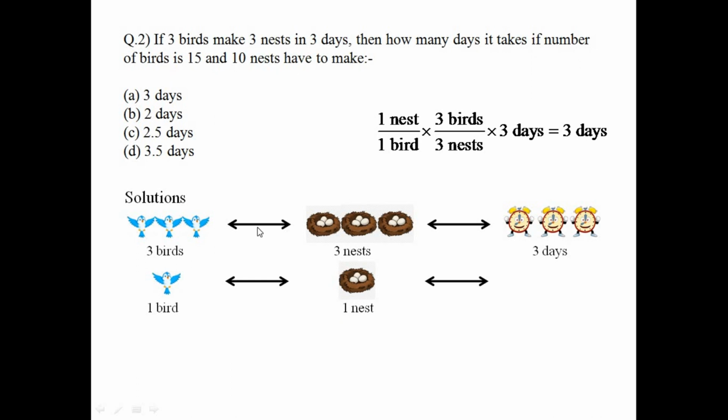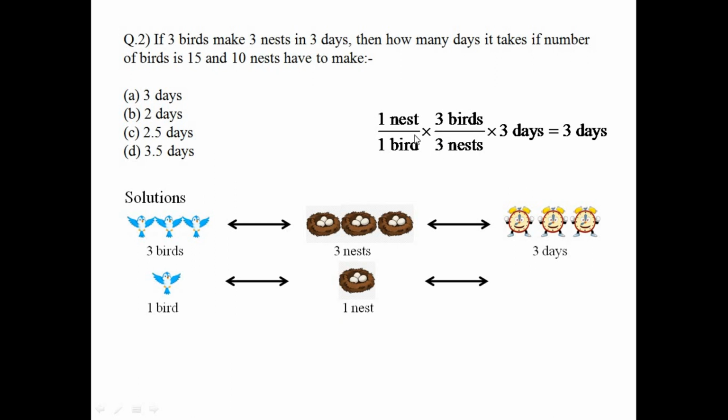Here you can see nests into days by birds. I have equated the initial nests into days by initial birds equal to final nests into final days by final birds, like you do in physics. So it is pretty much the same. I just brought the nests and birds to the left hand side, and you can see that it will be equal to 3 days. The other way to look at it: 3 birds and 3 nests take 3 days. So 1 bird and 1 nest, how many days will it take? Just multiply with the inverse of this equation.